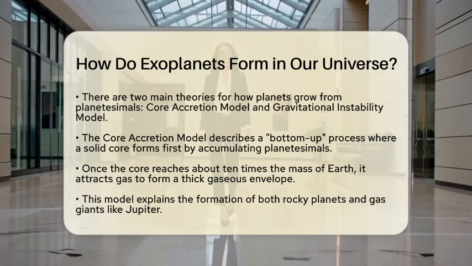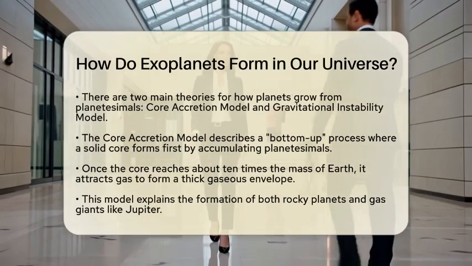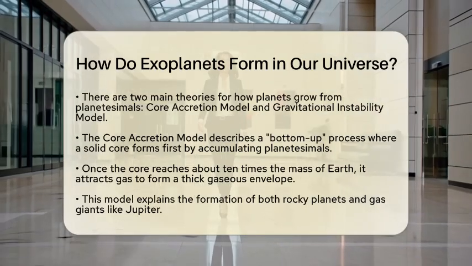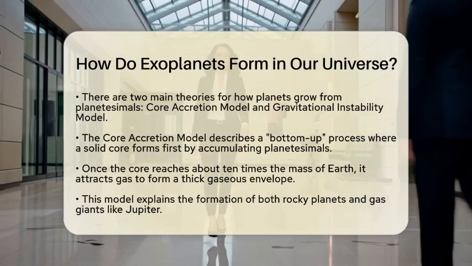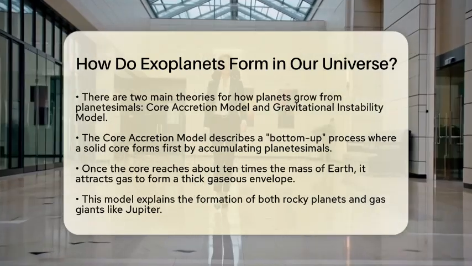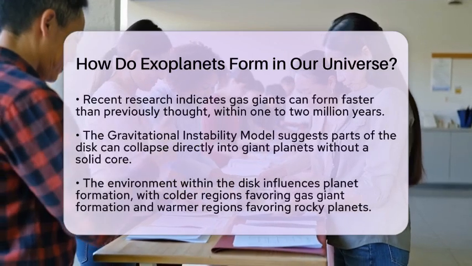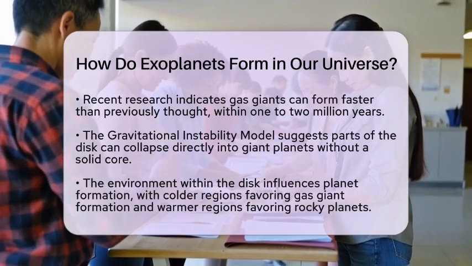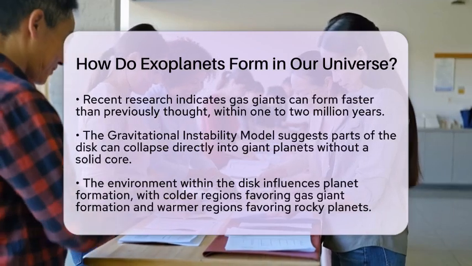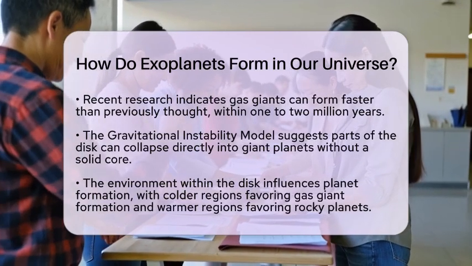The second theory is the gravitational instability model. This approach suggests that parts of the protoplanetary disk can become gravitationally unstable and collapse directly into giant planets without forming a solid core first. This process can happen much faster but is thought to be less common.